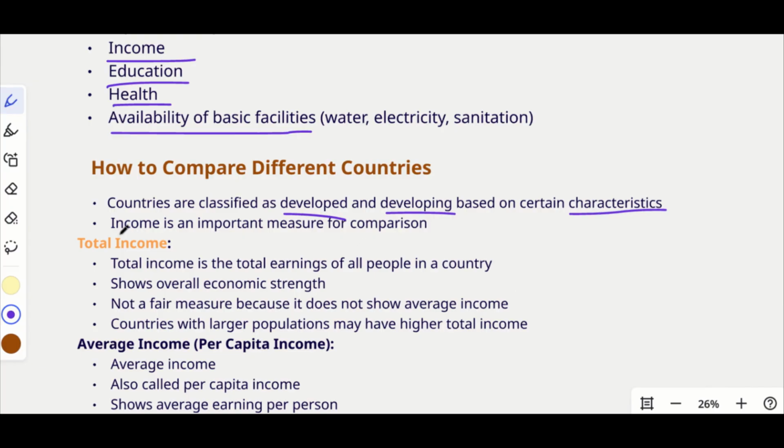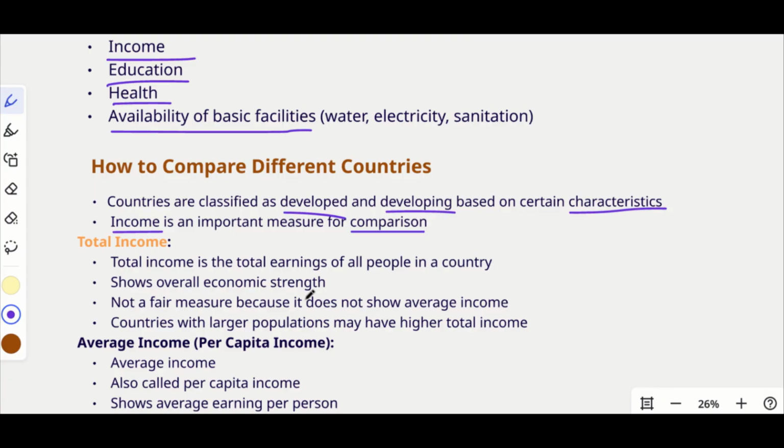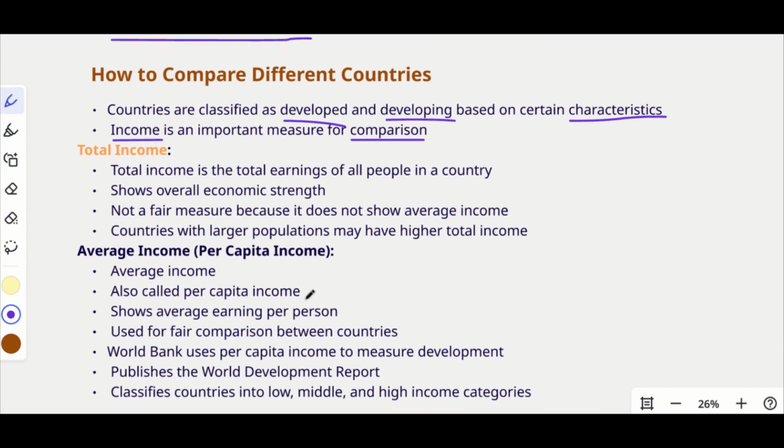Okay. And income is an important measure for comparison. Definitely, income is an important measure, right? Based on income, we can get a clear idea about different countries. So let's see how we do that. The total income is the total earning of all the people in the country.